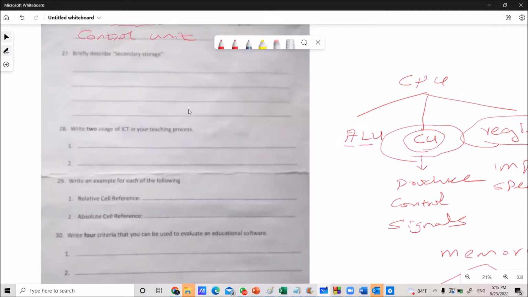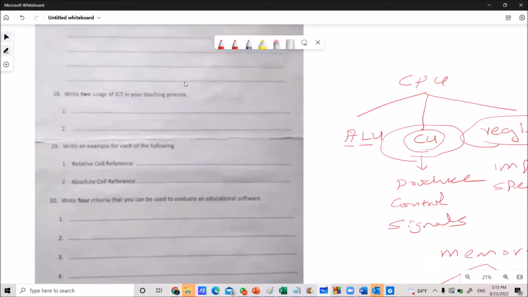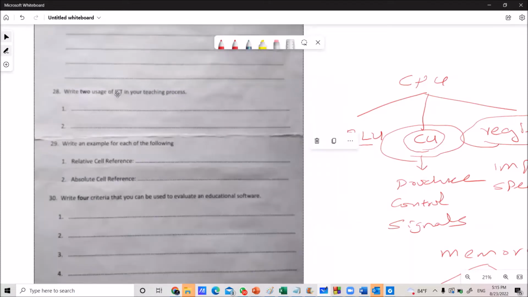Right. Now, look at the next one, question number 28. Write two usages of ICT in your teaching process. What are the usages? In that type of answer, you can think and write down various kinds of ICT tools.